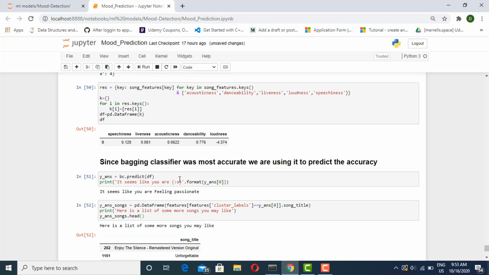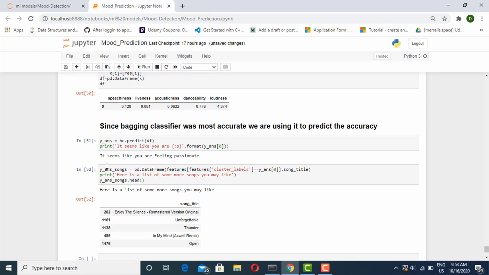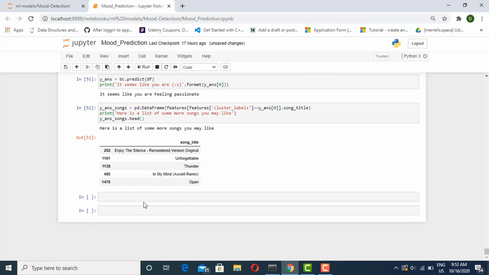And here it is giving the prediction that yes, it seems like you are feeling passionate. And since Believer is a great gym song, that makes sense. Not only that, it will also recommend a list of other songs we can listen to based on our current mood.